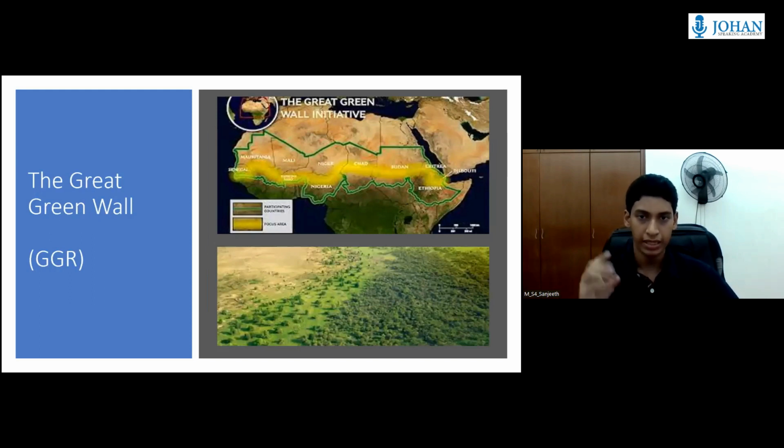One of the biggest projects so far is the Great Green Wall. The Great Green Wall is a wall of forests, bushes, vegetation. It expands from Senegal in the west to Djibouti in the east. Although the primary purpose of the wall is to stop the Sahara Desert from expanding south, it also has secondary roles such as increasing the water supply or reducing the annual temperature.